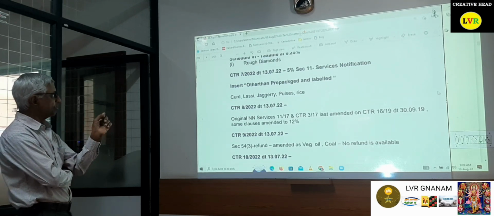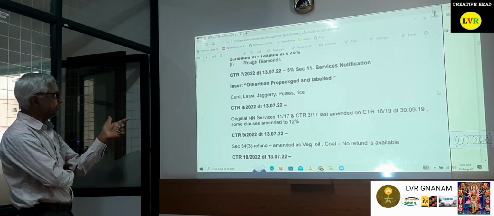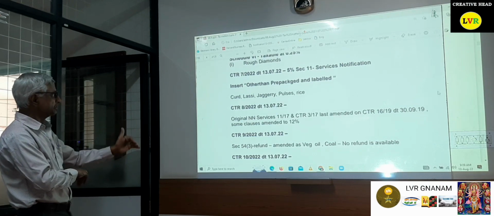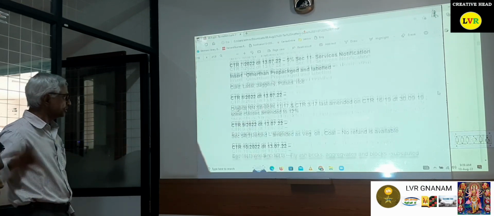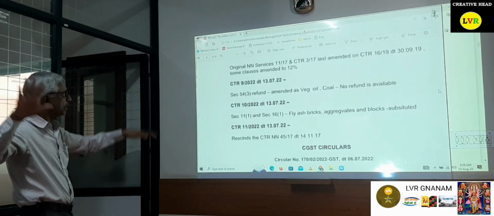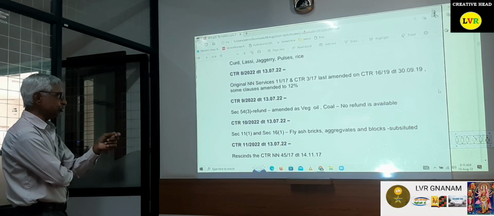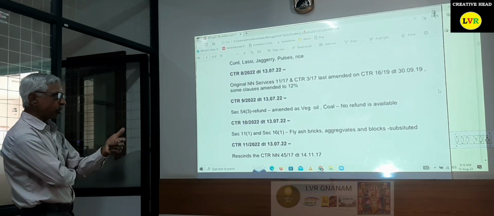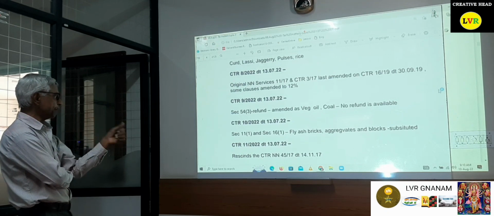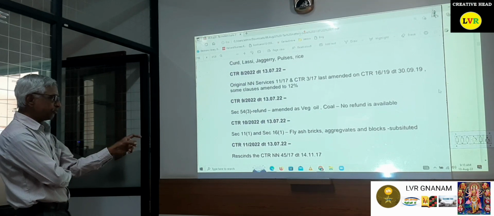Then CTR notification 7/22, 5%. Section 11, services notification: insert other than pre-packaged and labeled. Accordingly, services have been amended. CTR notification 10, section 11(1) and 16(1): fly ash bricks, aggregate and blocks substituted. It is taxable at only 5%. And the CPR notification 11/22, residence, CPR notification 45/17.